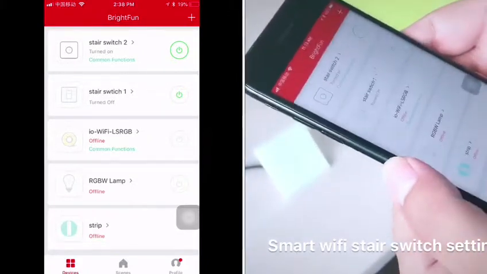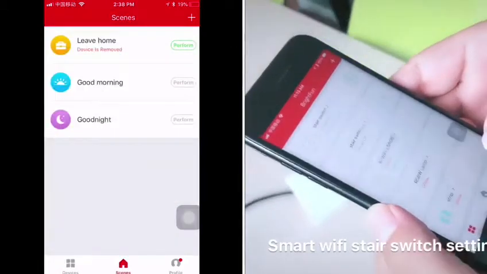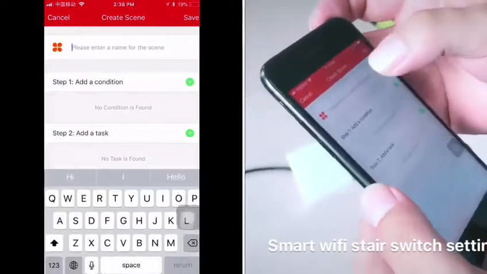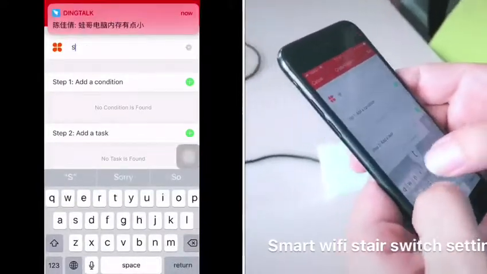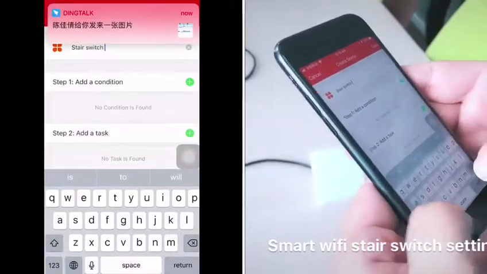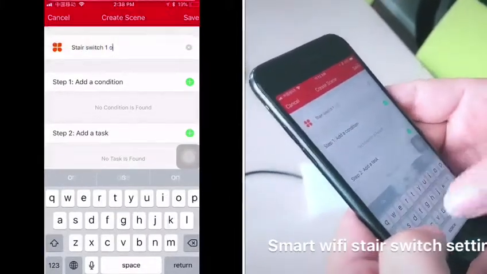Okay, so I need to set up scenes. I add one more scene, that is Stair switch 1 on.